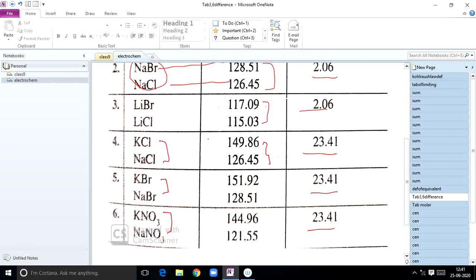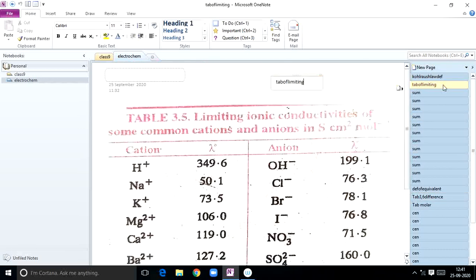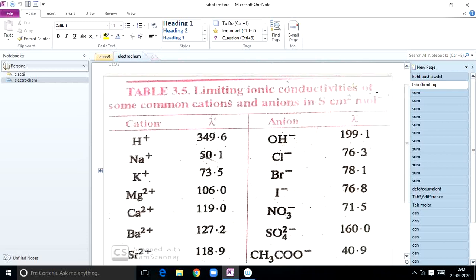Now we will have applications of Kohlrausch law. So before going to study the applications, once I will show you the tabular form. This is the limiting ionic conductance values of some cations and anions here.